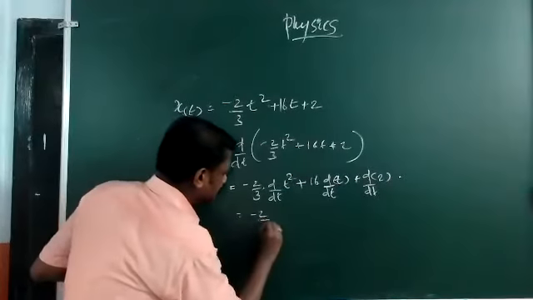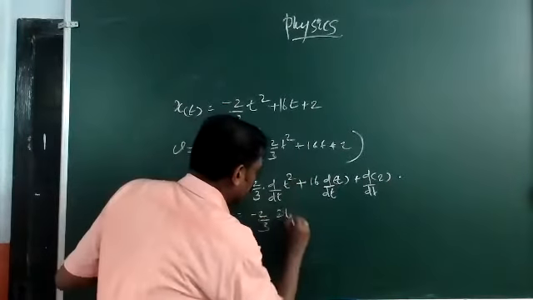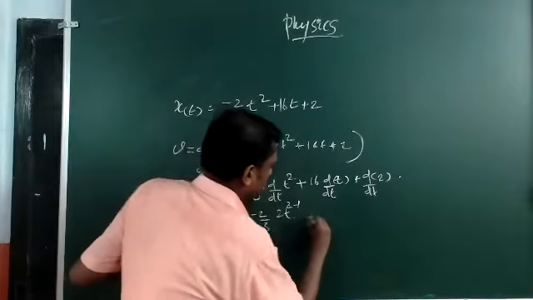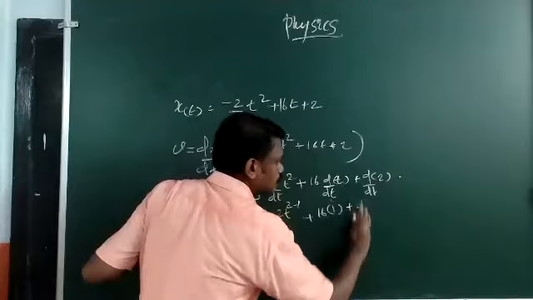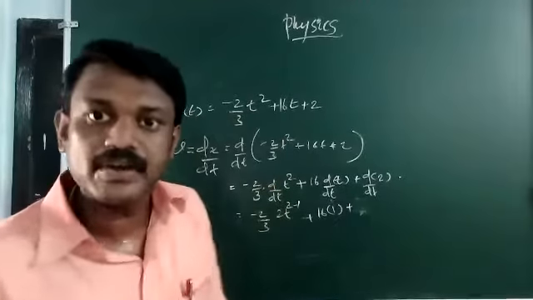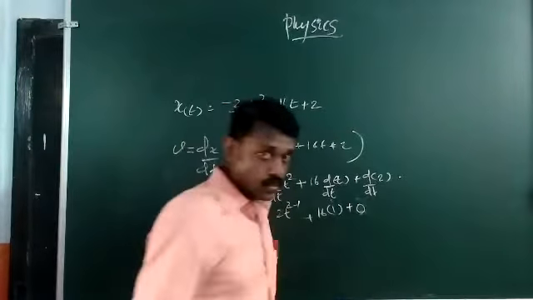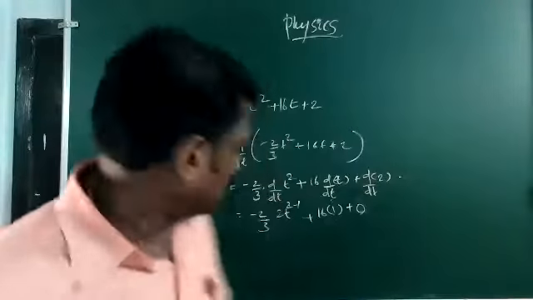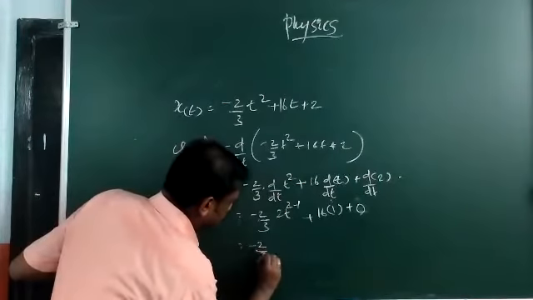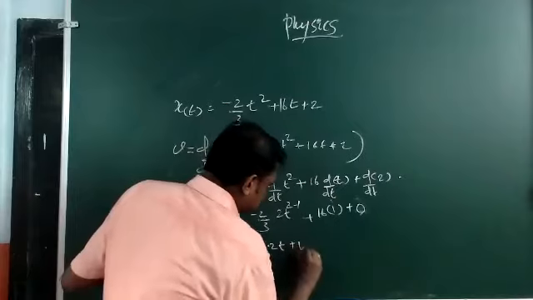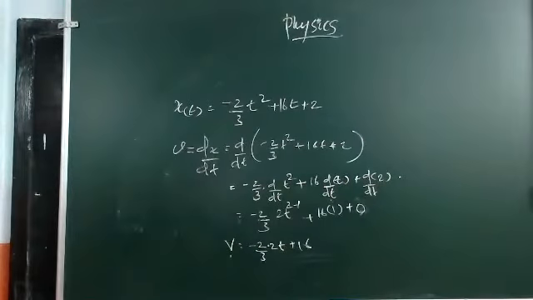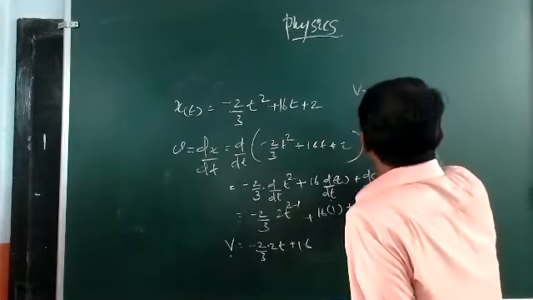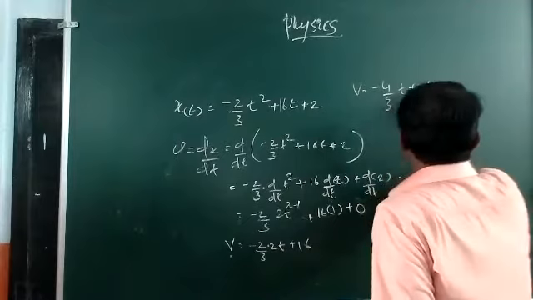Now it is minus 2 by 3, d by dt of t square is equal to 2 into t to the power 2 minus 1, plus 16 into d by dt of t, which is equal to 1, plus d by dt of a constant. 2 is a constant. The differential of a constant is 0. All these rules are there with you. So it will become minus 2 by 3 into 2t plus 16. That is velocity. V you are getting as minus 4 by 3 t plus 16.